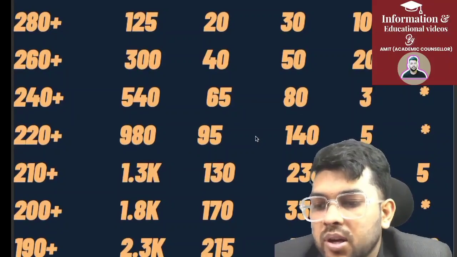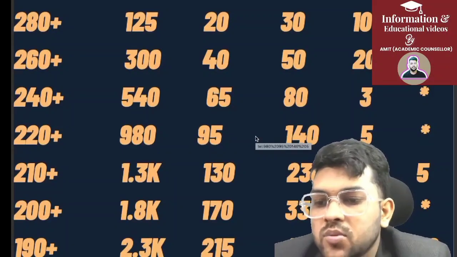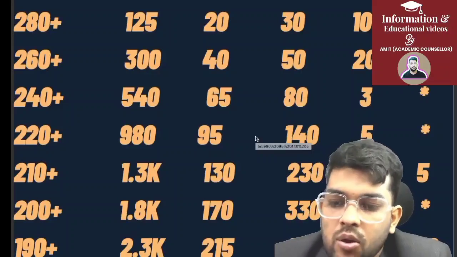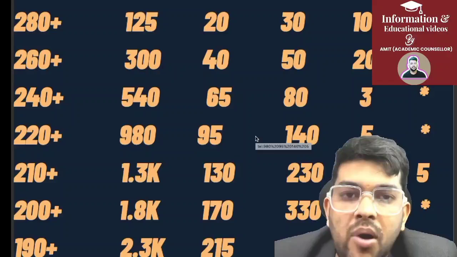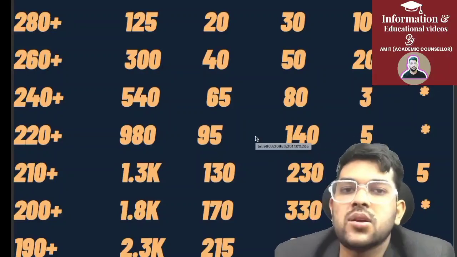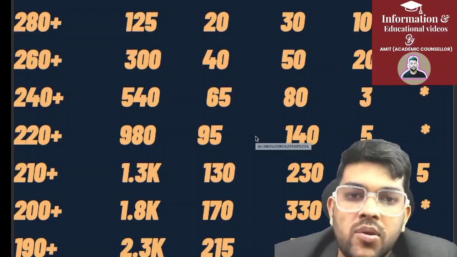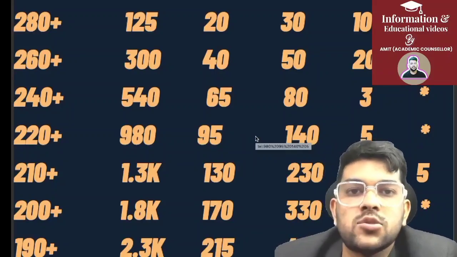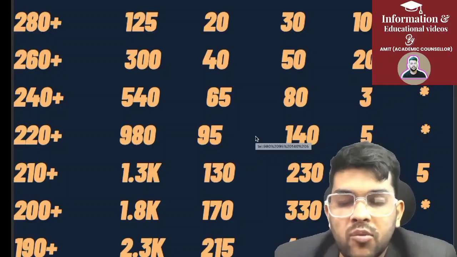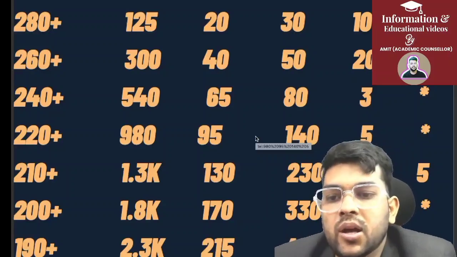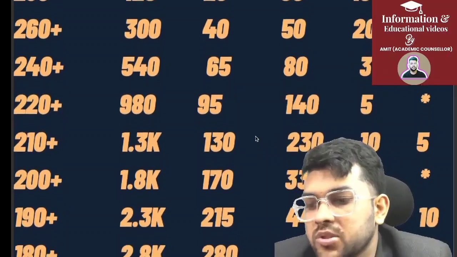For 200 plus marks, your rank will be 1.8 thousand for general, EWS 170, OBC 330 and SC 15. And I have considered around 360 marks. For the last 3-4 years they have been changing the total marks of the examination, 360, 370 like this. You also know JEE Advanced total marks will be revealed on the examination date itself. No one knows how much the total marks of the paper will be, but I am assuming it around 360, 370 marks. Accordingly I am providing you the information.